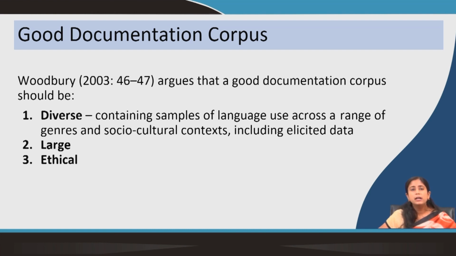So, what do we mean by a good documentation corpus? Woodbury explains that a good documentation corpus should be diverse in nature, containing samples of language use across a range of genres and social cultural contexts, including elicited data. So, there have to be different genres and different domains; it has to be diverse.